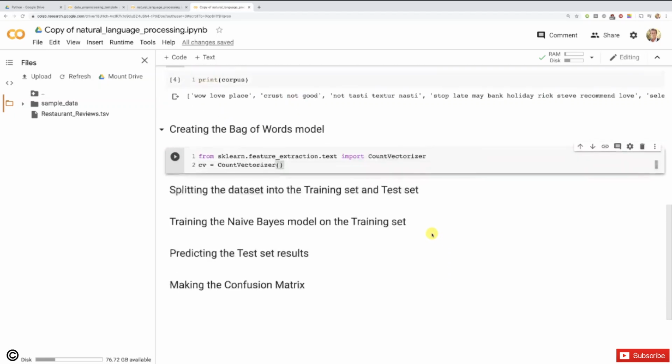That's because, in our corpus of reviews now, with all the simplifications, well, we actually have still some words that are not relevant or not helpful to predict if a review is positive or negative, even if they were not part of the stop words. And these include, for example, texture. Texture doesn't really help to predict if a review is positive or negative. Or bank, or holiday, or Rick, and even Steve. Steve doesn't help at all. So we still have these words which, even if they're not part of the stop words, don't help at all to predict if a review is positive or negative.